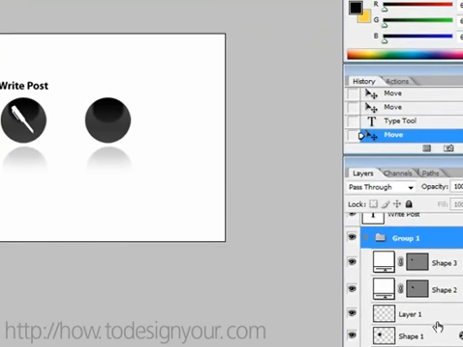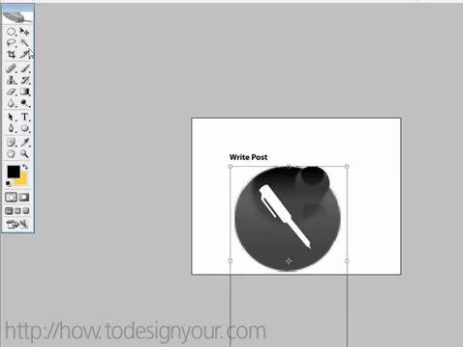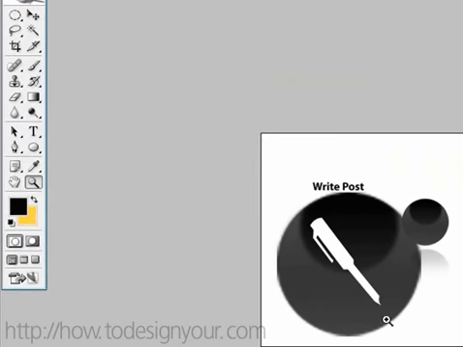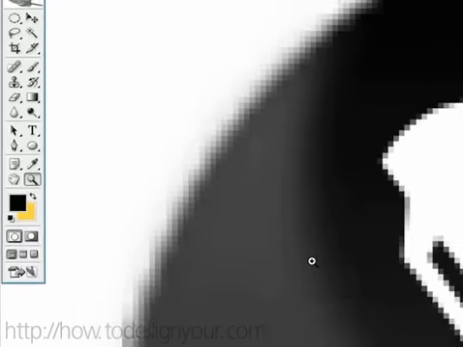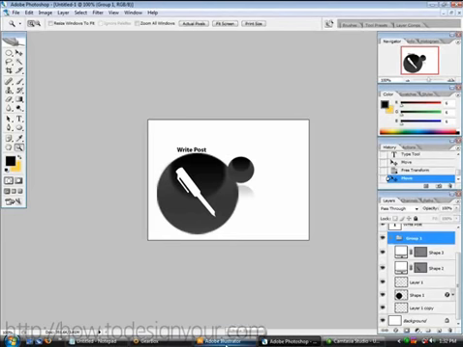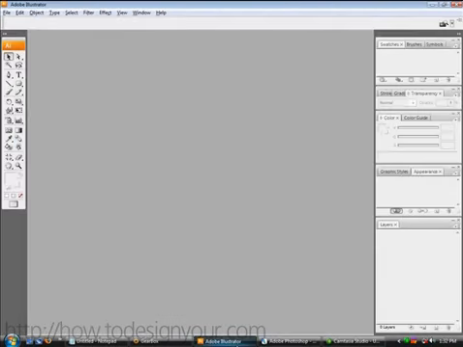Because say for example I was trying to scale this one up. Well, this is 100% vector, so if I take this, scale it up big time, you can tell if you look at the edges, it's not good at all. Now the pen keeps itself because this is vector, that's with the pen tool, but this right here doesn't. So it is fine though if you just have Photoshop and you want to design your own icons for your website. You're not attempting to resell anything, you know exactly what size you want, that's fine. But if you want to resell them, then you have to use Illustrator, which is where I'm at now.